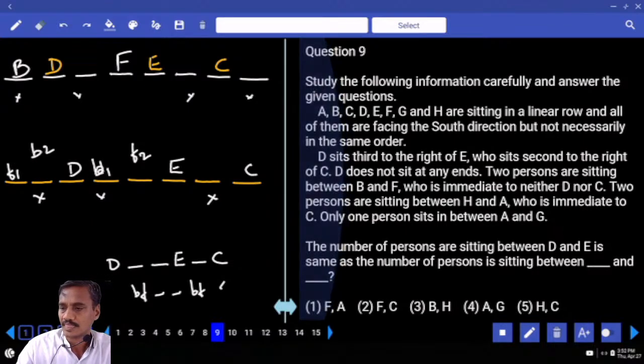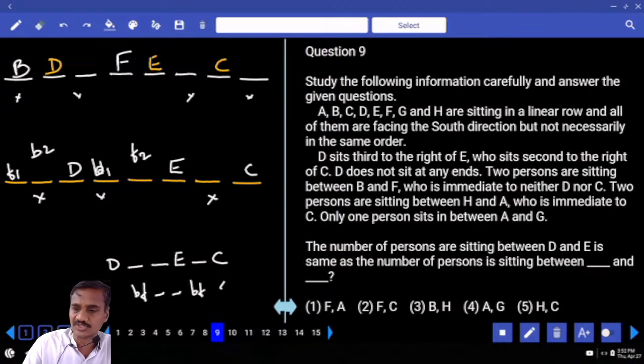Then, 2 persons between H and A, who is immediate to C. A is adjacent to C. If A is here, 2 persons between A and H is not possible. And A is here, H is here, or if H is here, G is the person left.